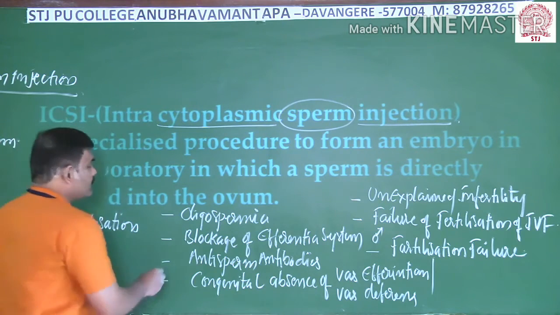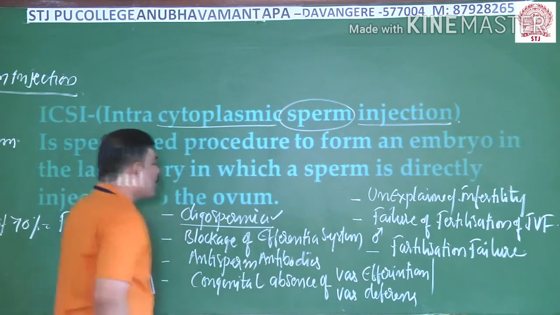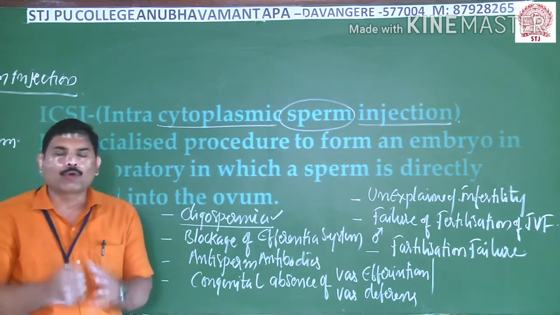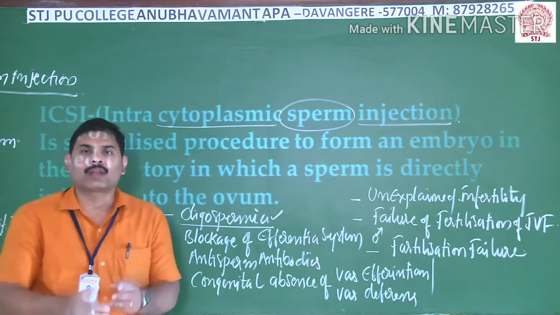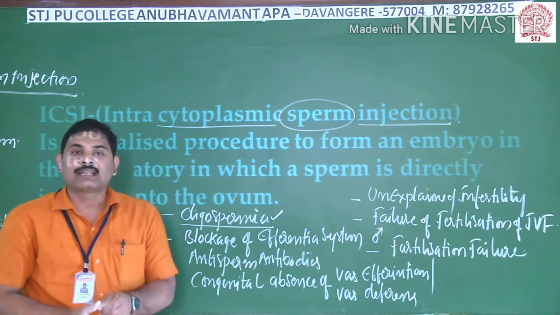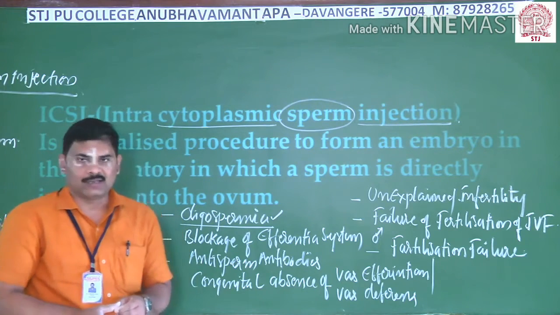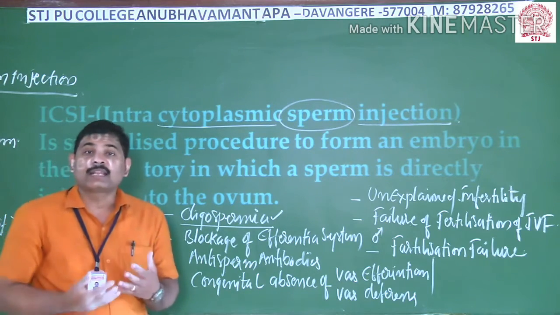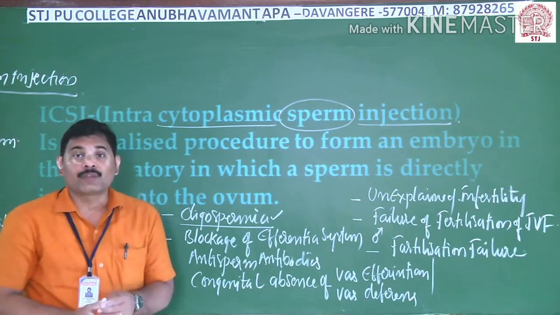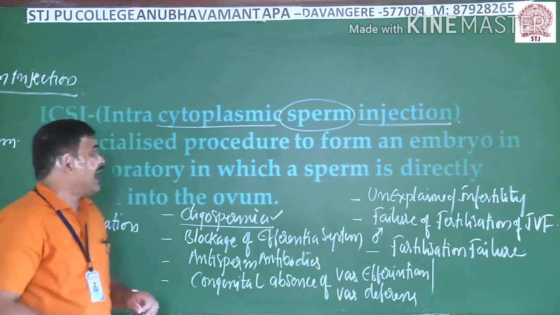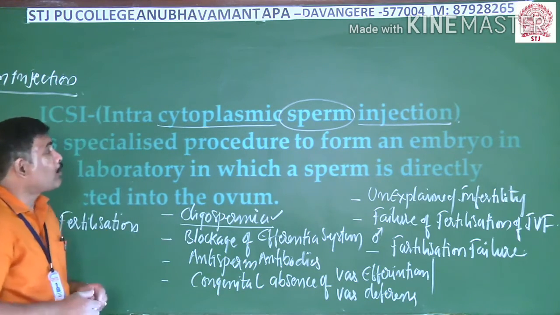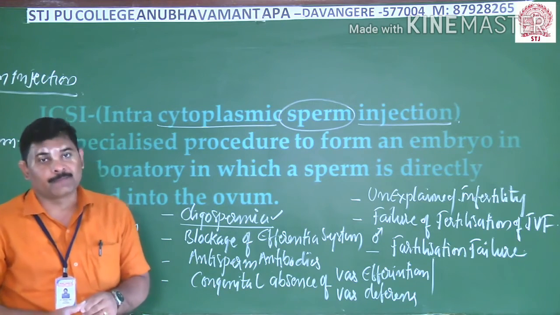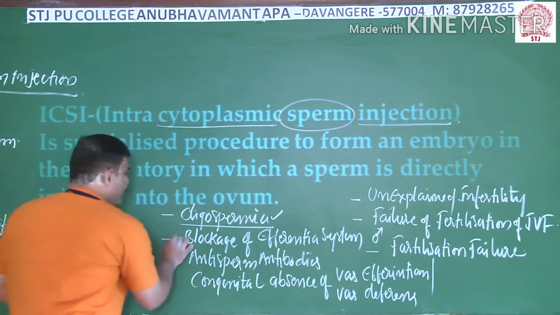The first condition in a male is oligospermia. If the male has a very low number of sperms, then there is less chance for fertilization. In order to increase the success rate of the fertilization process, we adopt this intracytoplasmic sperm injection method. And the second condition is blockage.